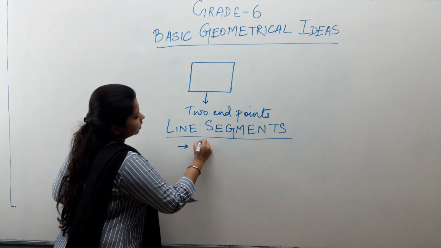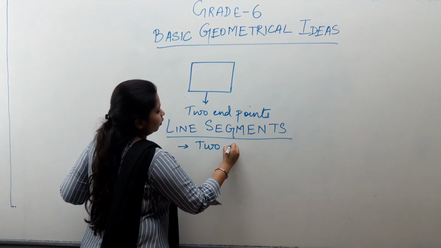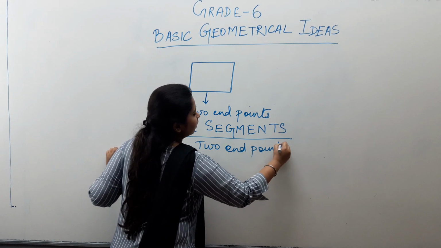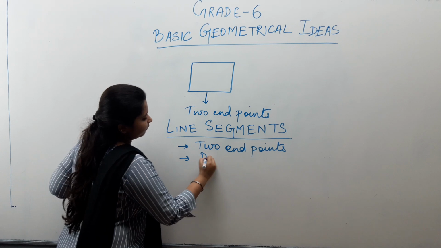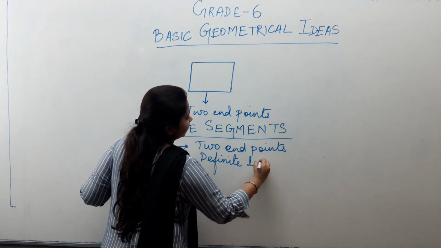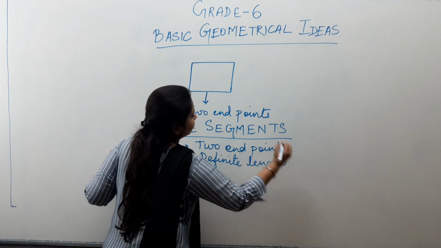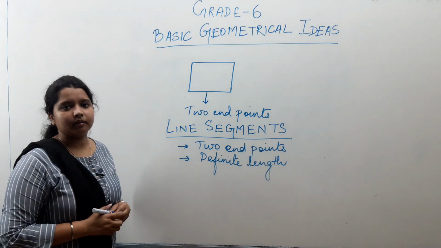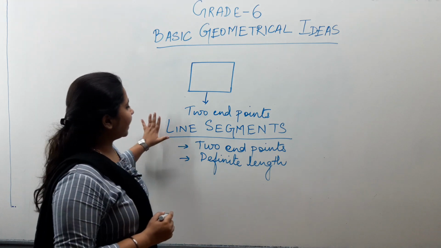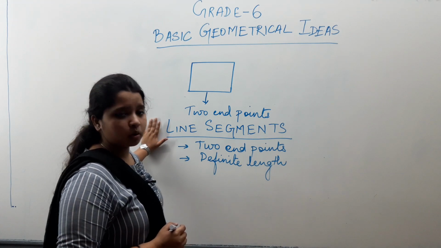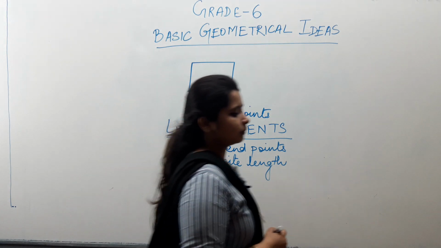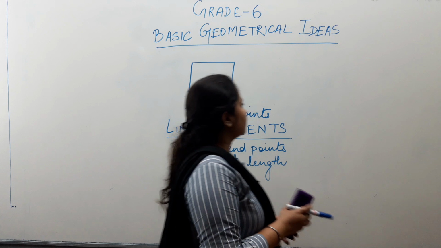It has two endpoints, and by this what do we mean? It has a definite length. It means we know the length of a line segment. It has a definite length, right? So line segments are one of the types of lines. Now how do we write the line segment?